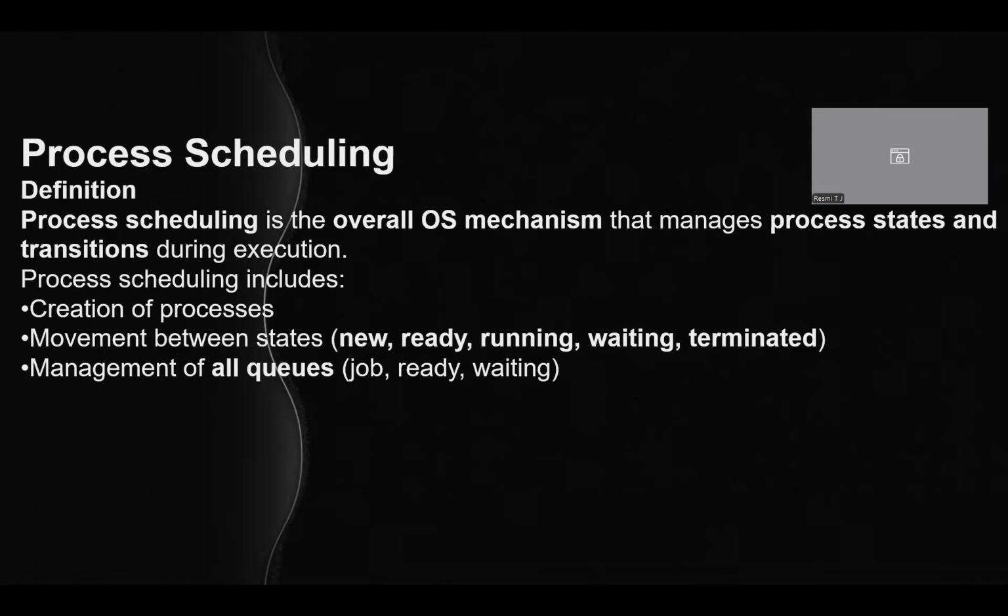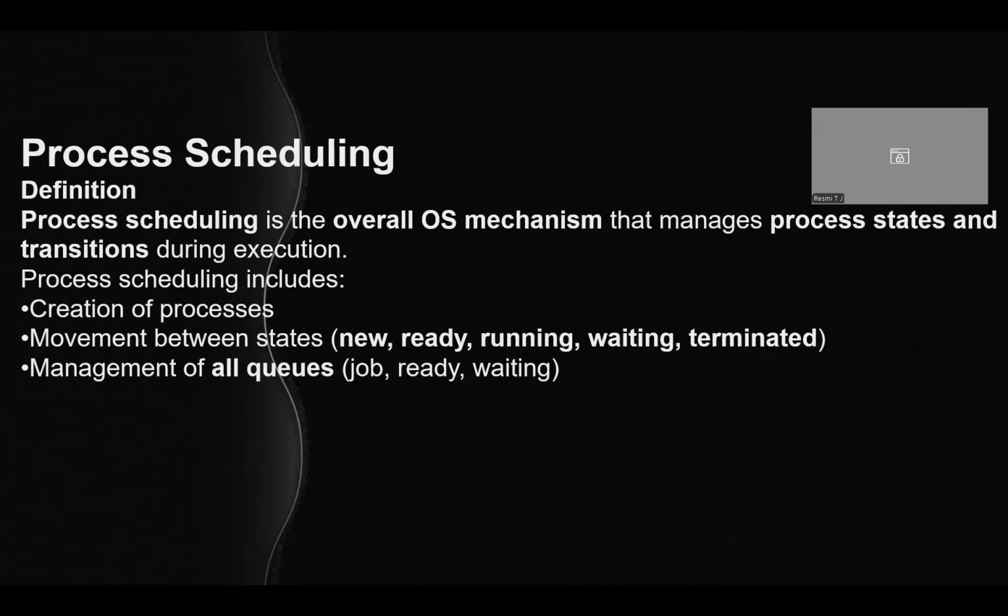Process scheduling, by definition, is the overall OS mechanism that manages process states and transitions during execution. That includes the creation of a process, movement between the states, and management of all the queues. These are the three things that come under process scheduling. As I said, a process is a program in execution. The operating system will create a new process, and it will move around different states of a process: new, ready, running, waiting, and terminated.